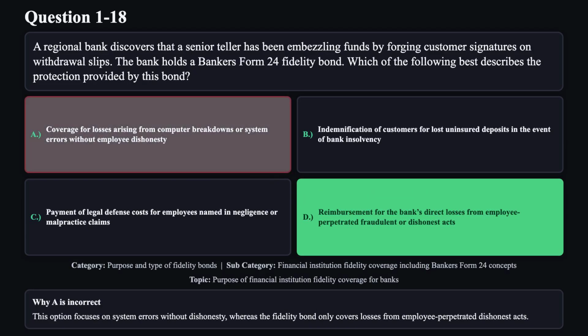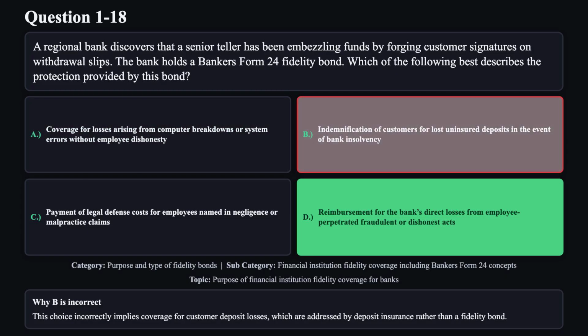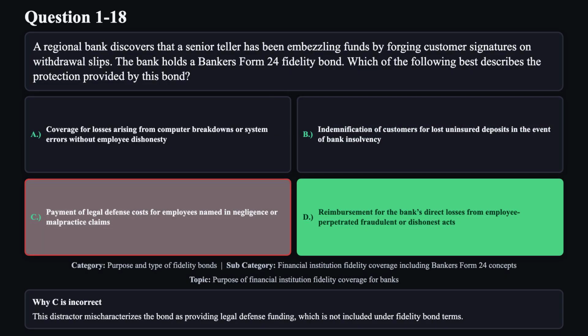Reason A is not correct. This option focuses on system errors without dishonesty, whereas the fidelity bond only covers losses from employee-perpetrated dishonest acts. Reason B is not correct. This choice incorrectly implies coverage for customer deposit losses, which are addressed by deposit insurance rather than a fidelity bond. Reason C is not correct. This distractor mischaracterizes the bond as providing legal defense funding, which is not included under fidelity bond terms.